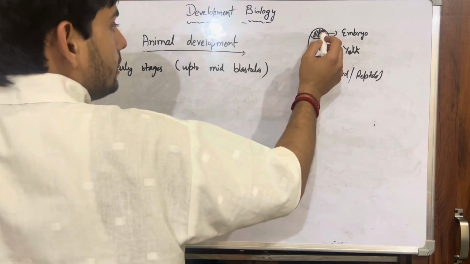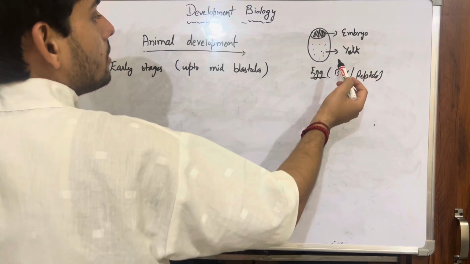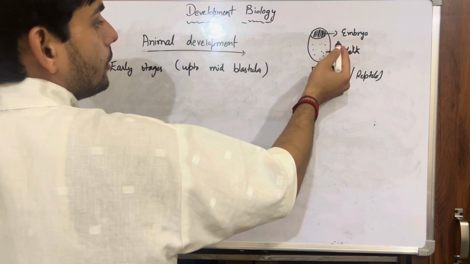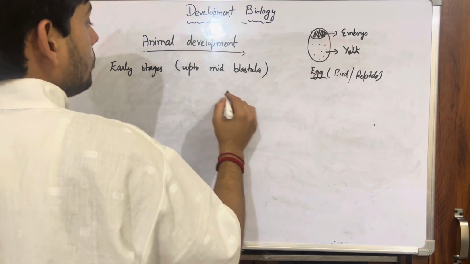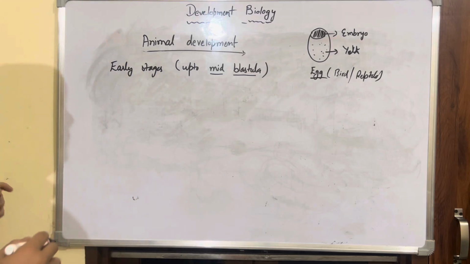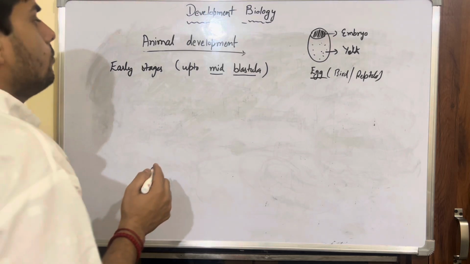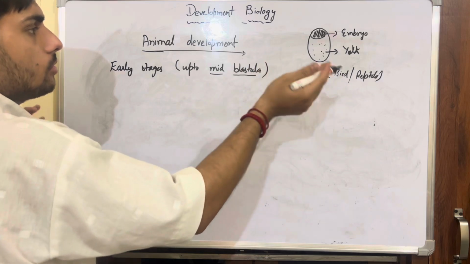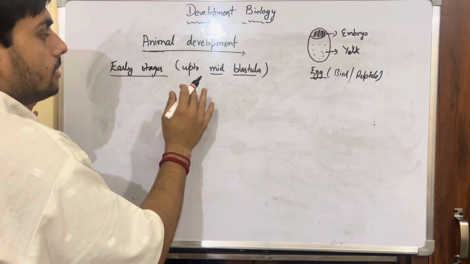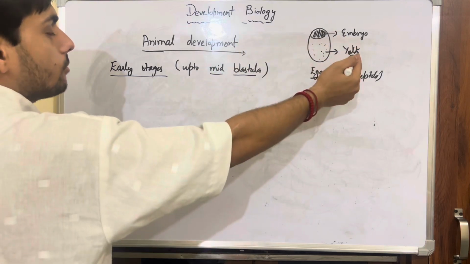So basically this embryo part will develop and the yolk is the part which nourishes this embryo, and this nourishment goes up to only the mid blastula stage. So why is it that this embryo, the early development stage up to mid blastula, is nourished by the yolk?